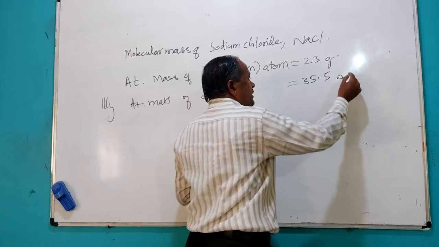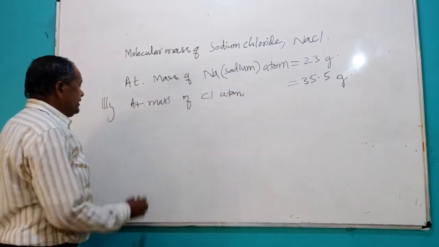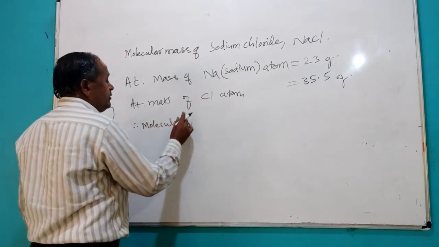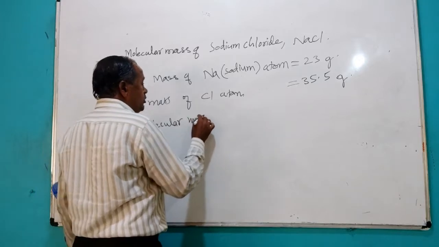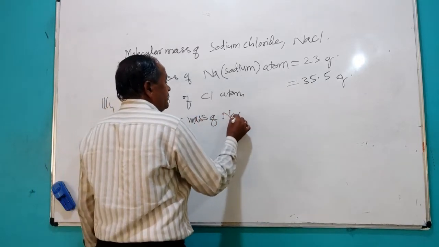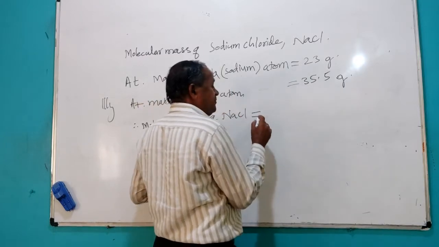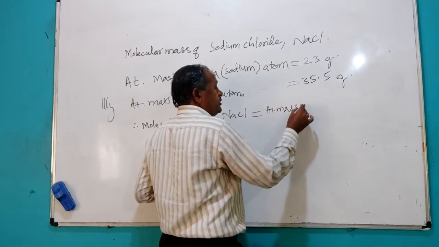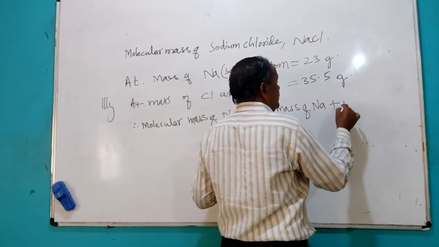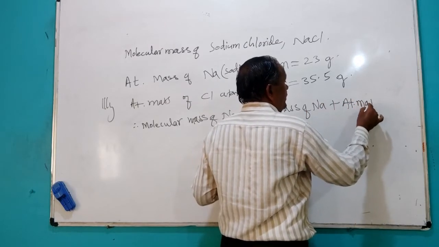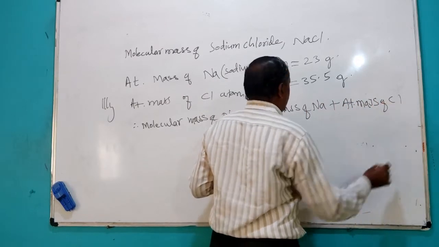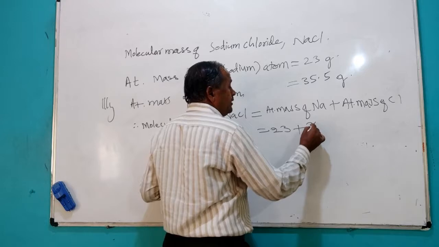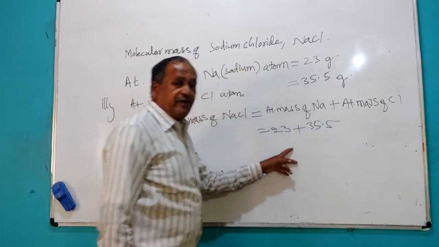35.450 grams, round figure we get. So here, therefore, the molecular mass of sodium chloride is equal to the sum of the atomic mass of sodium plus the atomic mass of chlorine. Here the atomic mass of sodium is 23 plus the atomic mass of chlorine is 35.5.